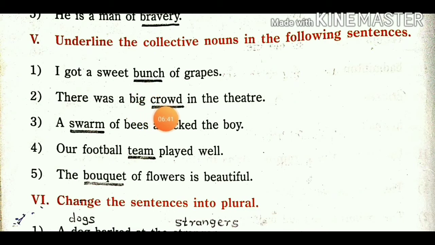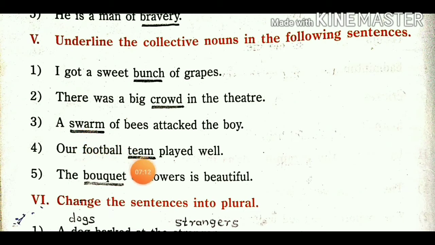So crowd is also a collective noun. There was a big crowd in the theater. Many people come together, that becomes a crowd. So a collection of people is known as a crowd. It is a collective noun. Swarm: all the honeybees come together at a place, it is called a swarm, and it is also a collection of bees, a collective noun.